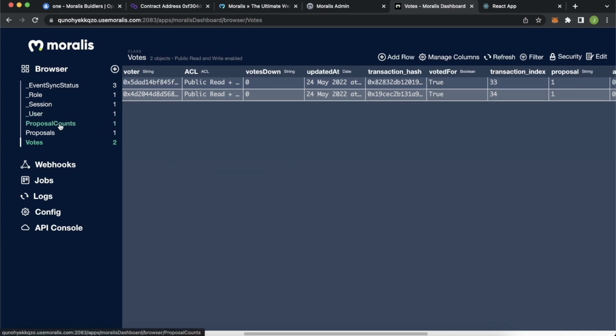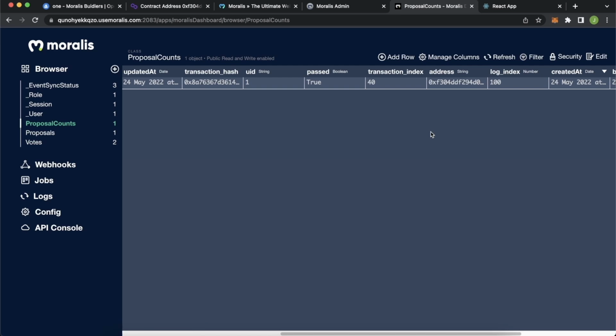Then for the proposal counts, we've already conducted 1 proposal count, and it was passed true for proposal 1 over here. So now we have all this beautiful data in our Moralis database, and we can start pulling this into our DAO front end. And then finally, after that, we can create our executing smart contract functionality to integrate with our front end to be able to add rows into these tables from our front end, which will be super cool. So let's get back into our front end.